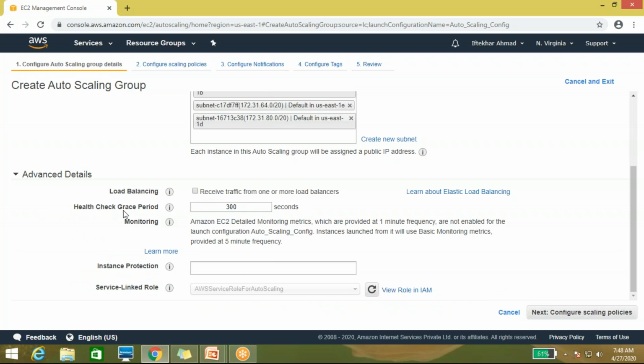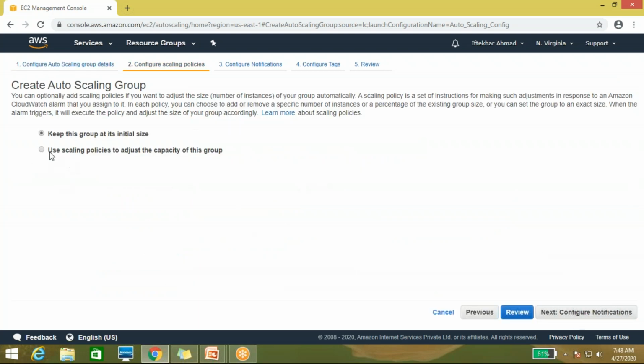So it's showing the health check grace period. At what time will it check the health, it means what is the interval. By default 300 seconds is showing, which means 5 minutes. So let me reduce this to 60 seconds. Now after every 60 seconds it will check your instance health. Okay, now click on next.